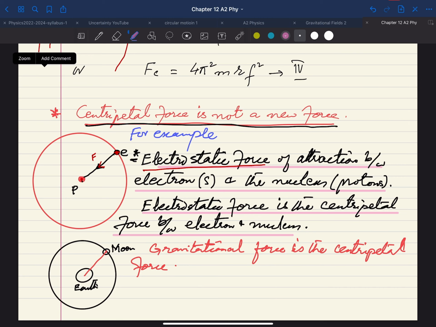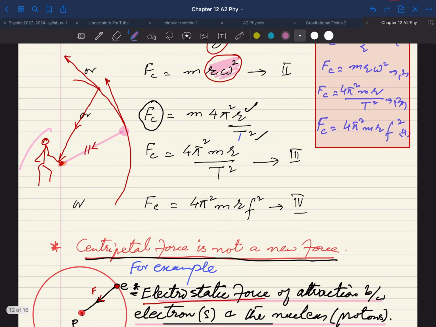Similarly, if you consider the example of moon and earth, there is a force of attraction, the gravitational force between moon and earth, and this is the force which is acting as the centripetal force.